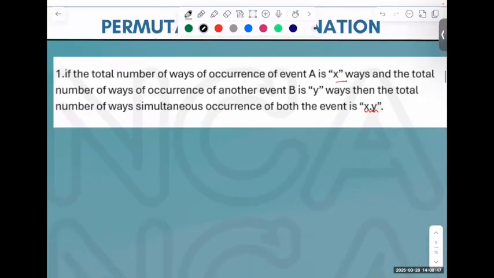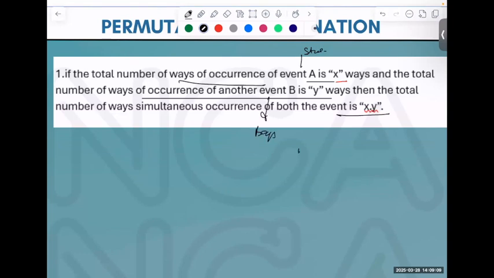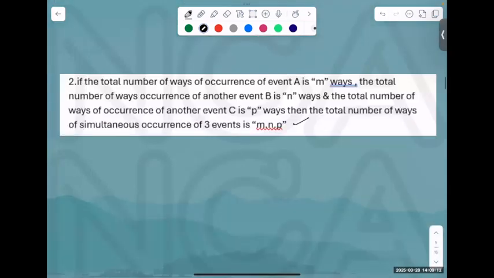As I said, what we were doing is the first case. If the total number of ways of occurrence of an event is X, as I said, first event, what was it? 10 students are there, X. And total number of ways of occurrence of another event is Y. That was the bags. In this case, what was A? Students. What was the event? Bags. Total number of occurrences is X into Y. Similarly, there's a case of 3. The same is the case of 3. Same is the case of 4.